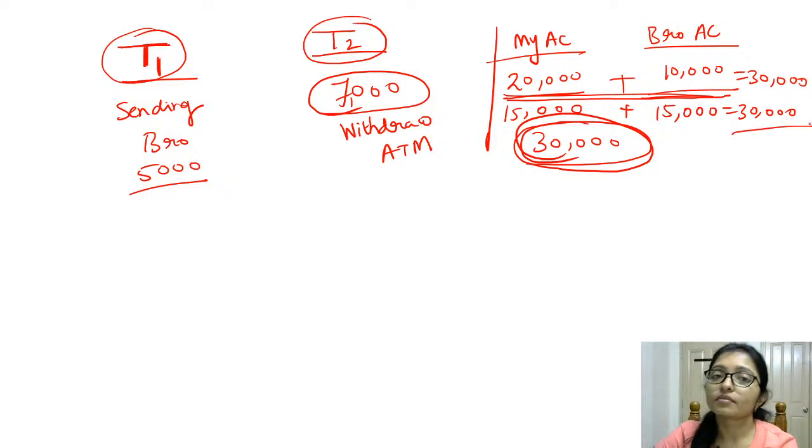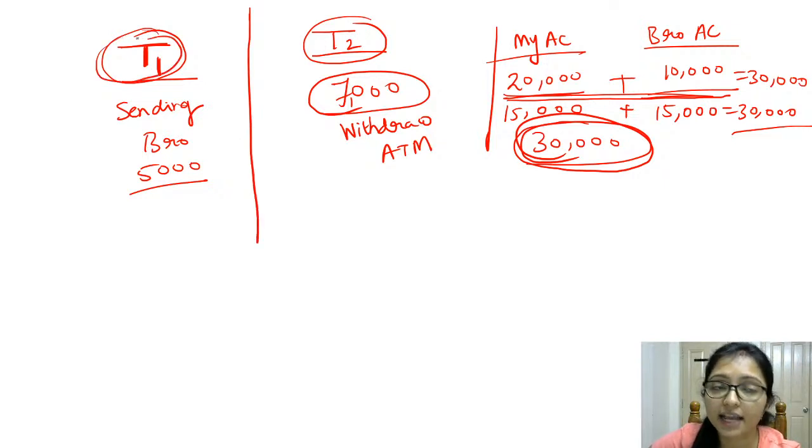Okay. Now come to the point of isolation. Don't be confused with this. There is so much confusion, that's why try to clear your concept. What is isolation? Here I am taking two transactions. Transaction 1 is one transaction and transaction 2 is another transaction. It is totally different.